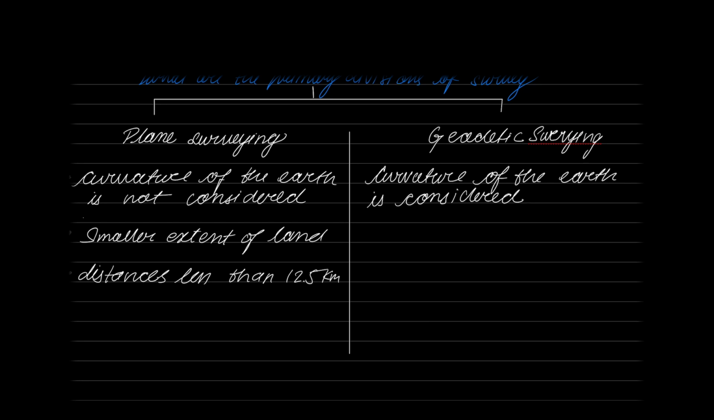So can we neglect it? Yes. If you are neglecting it, you are saying that arc length AB is equal to chord length AB, which means there is no effect of curvature. So if you neglect that 1 centimeter difference, you are saying that arc length is equal to chord length, which means the earth's surface is flat. So this is the reason why we limit the distance to 12.5 kilometers.